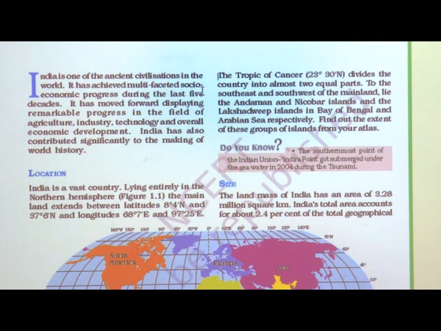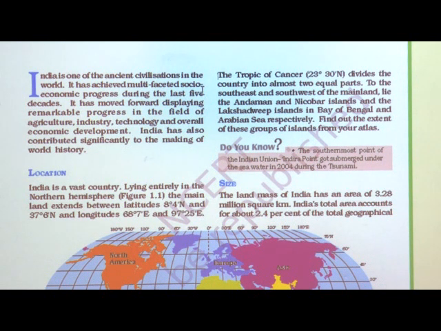Due to that, India is a very traditionally and culturally diversified country. It has moved forward displaying remarkable progress in the field of agriculture, industry, technology and overall economic development.